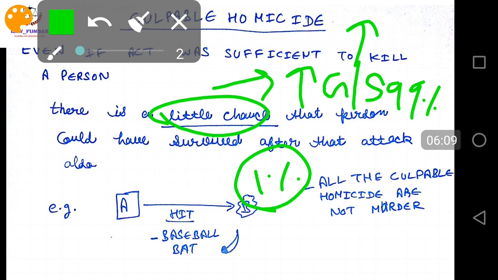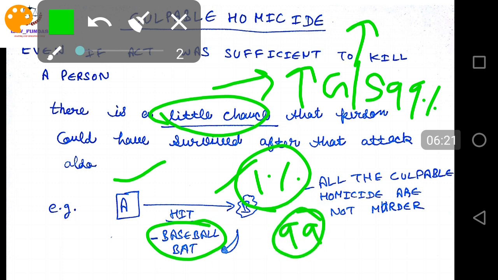For example, A hits B with a baseball bat to kill him. A has given grievous hurt to B, and there is a 99% chance that B will die, but there is a 1% chance left that B may not die.